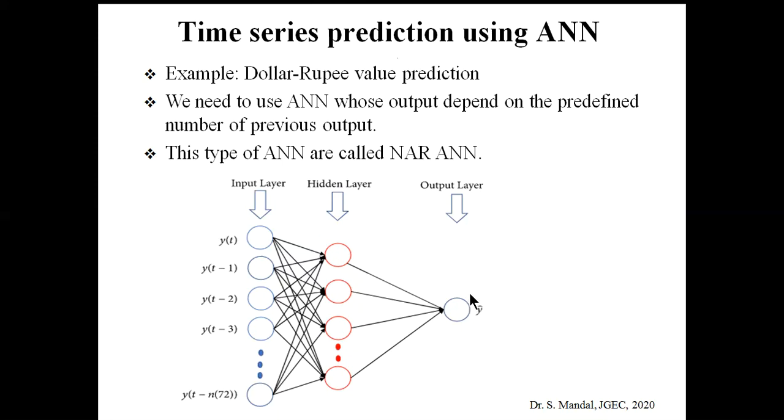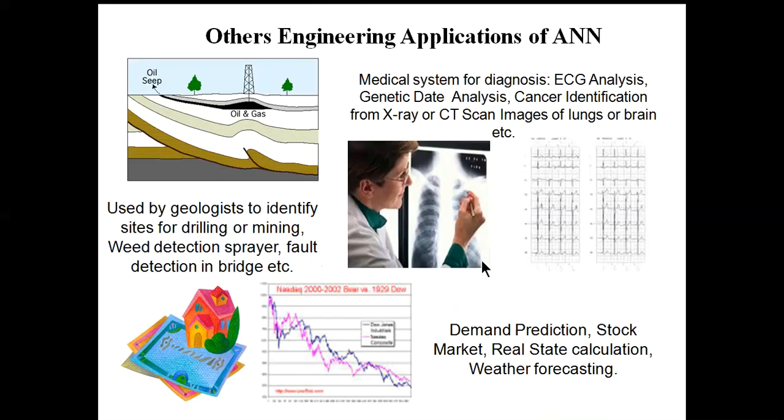So using a non-linear autoregressive artificial neural network, we can predict time series data. Now coming to the other engineering applications of artificial neural networks. Artificial neural networks have a very wide application in medical systems for diagnosis. Consider the first case, ECG analysis.